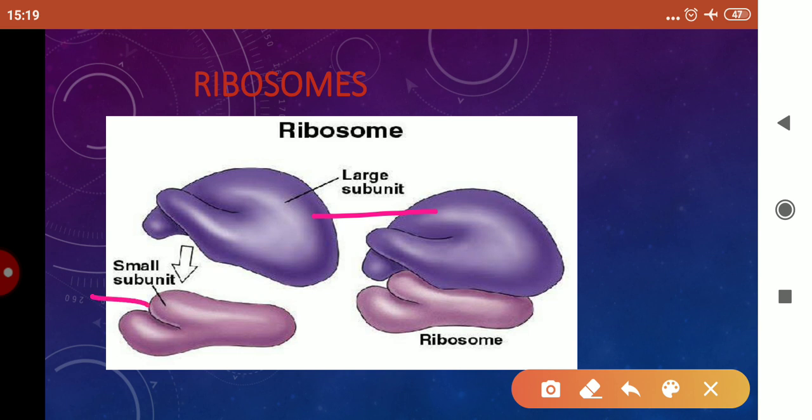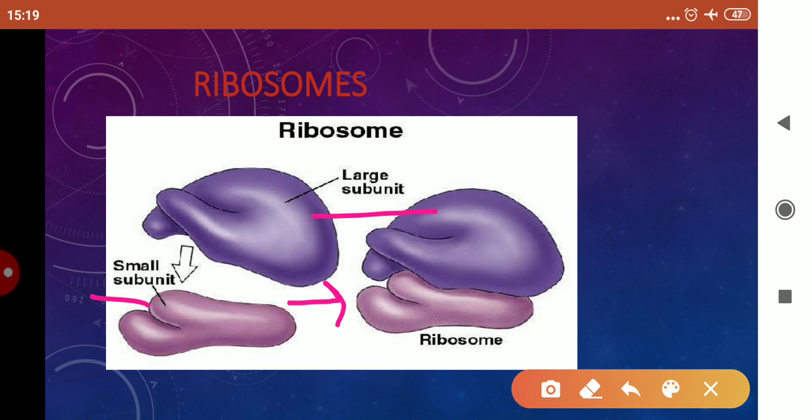Normally, the two subunits remain separated. When the ribosome performs the process of protein synthesis, these two subunits combine together and attain its structure.